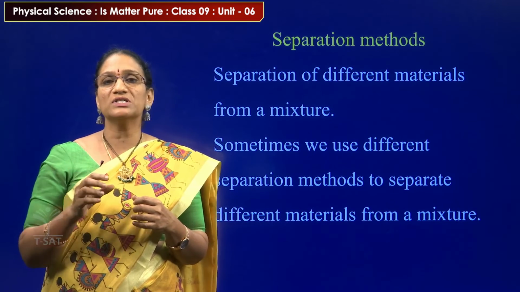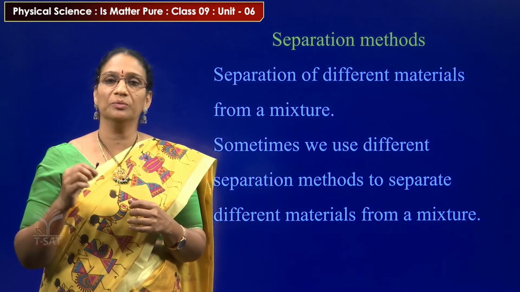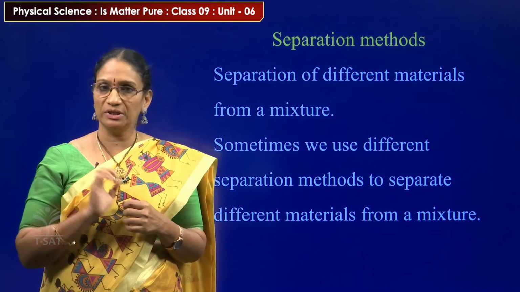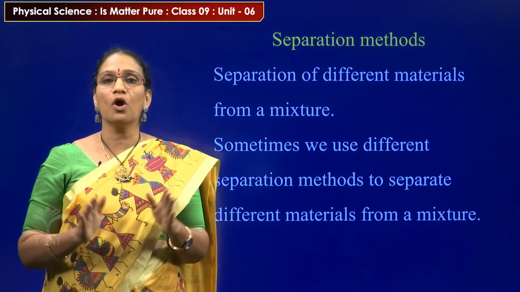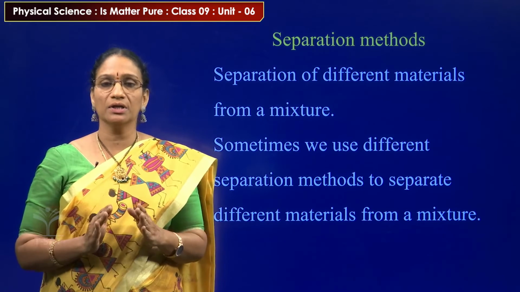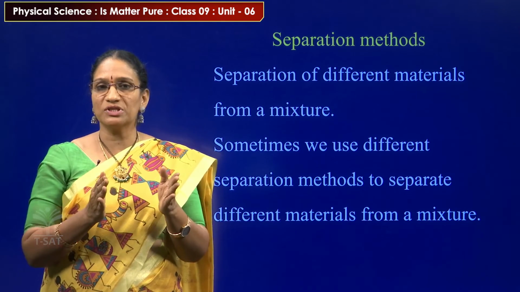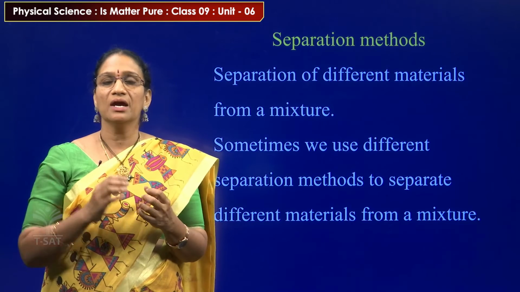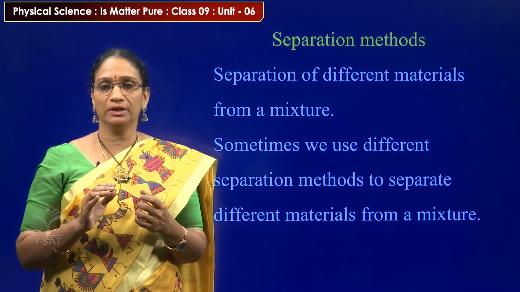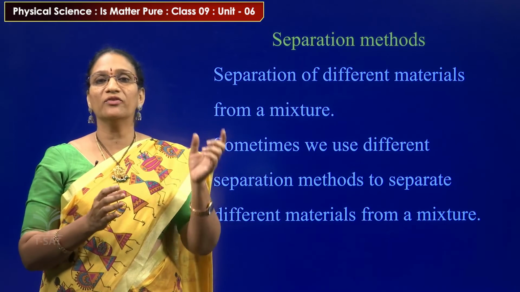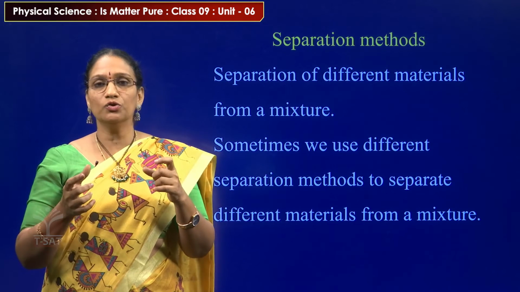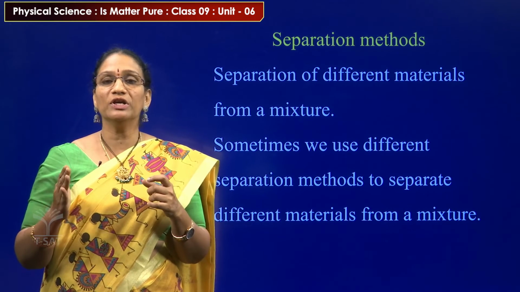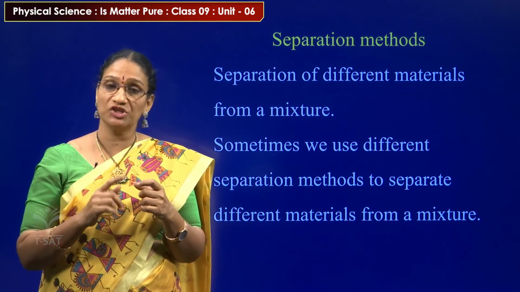For this, first we can use the hand picking method. By using the hand picking method, we can easily separate the stones which are present in that mixture. Then we can dissolve all this mixture in water. All the solid substances which are heavier settle at the bottom of the beaker or the glass, and the husk will float on the top. This is called sedimentation, and afterwards we can easily use the decantation method and we can separate the clear water. And afterwards we can use the filtration method also.